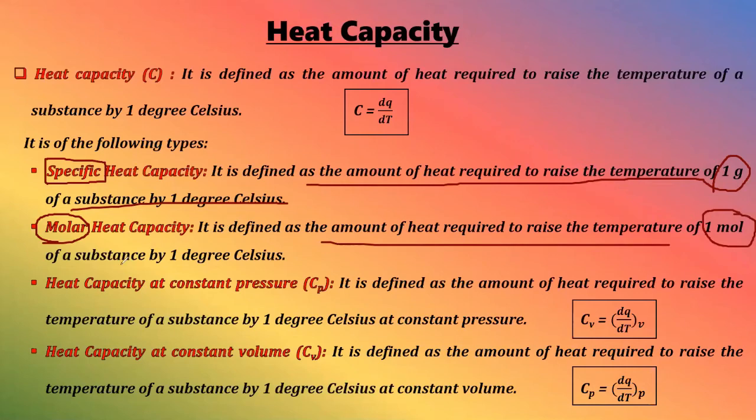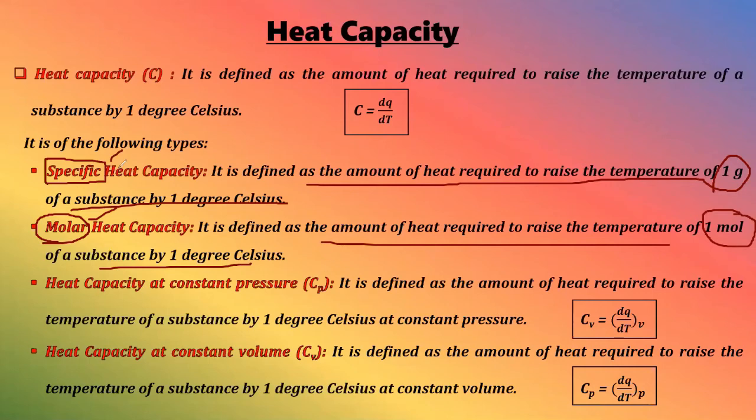Amount of heat required to raise the temperature of 1 mole of substance by 1 degree. So as you can see, specific heat capacity and molar heat capacity have only a single difference: specific heat capacity deals with grams of the substance used and molar heat capacity deals with moles of the substance used.